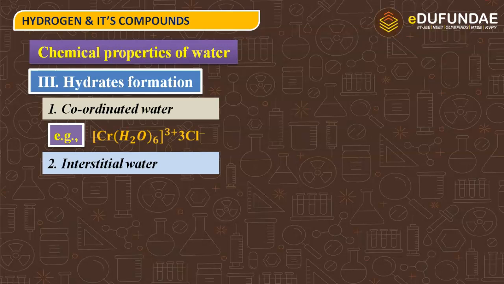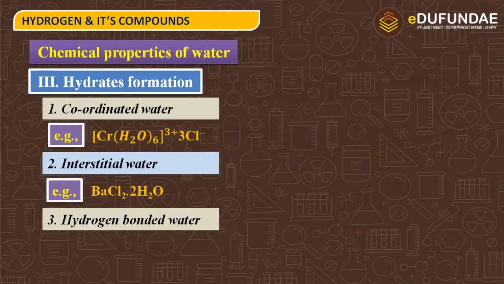If the water molecules occupy those interstitial sites in the crystalline solid, then that water is known as interstitial water. For example, barium chloride with 2 water molecules. These 2 water molecules occupy interstitial sites in the crystalline structure of barium chloride.